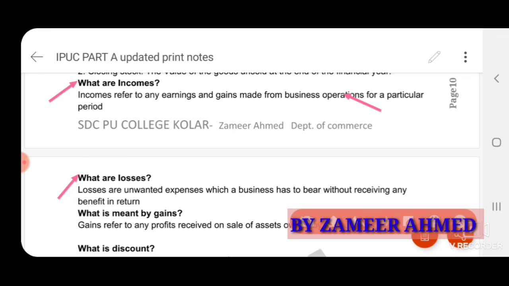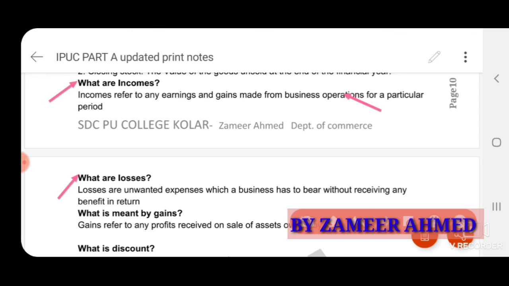Every business has to take a risk if they want a profit, so in every business there will be losses. Examples: loss of goods by fire, loss of a vehicle through accident, cash stolen by a cashier or staff.